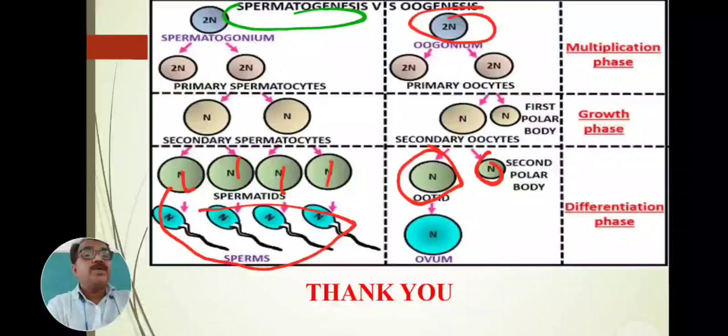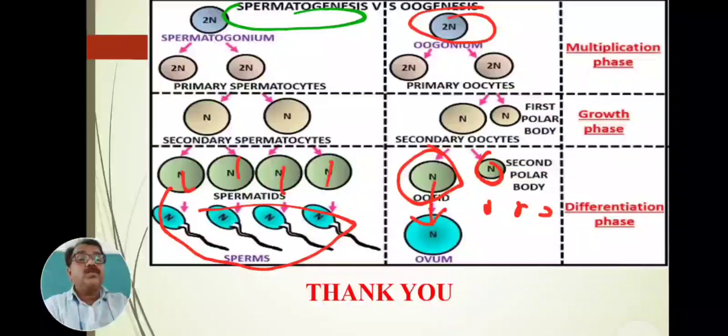In the growth phase, the first polar body is developed. In the second, the differentiation phase, the second polar body is formed. And when this ootid undergoes maturation and differentiation, it develops into a single egg or ovum. It produces a single egg or ovum and 3 polar bodies.